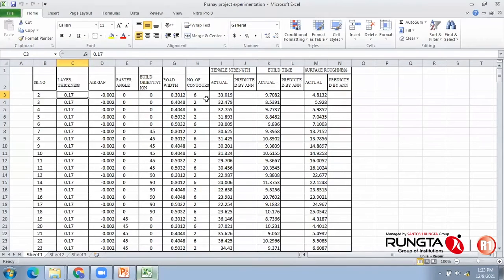Or for build time, if we consider that the road width or shell thickness or number of contours are going to play an important role, that means I will put a focus on road width so that the overall build time can be reduced. So that must be the final output as far as research is concerned, and that must be, I must say, a tangible output of the mathematical model.